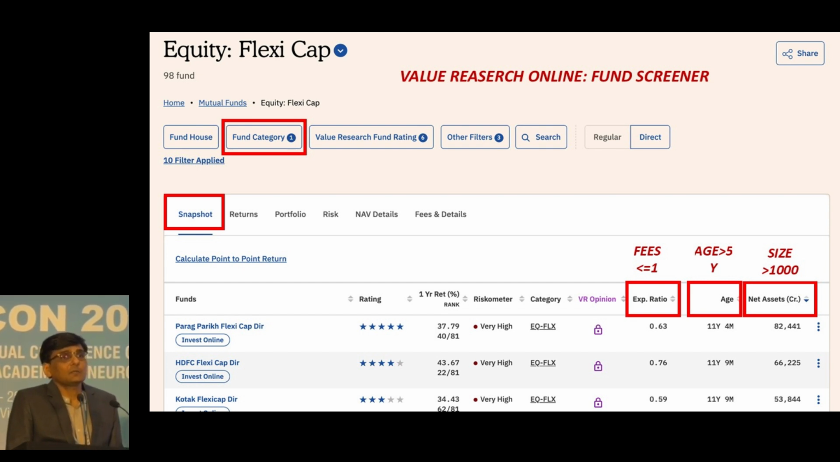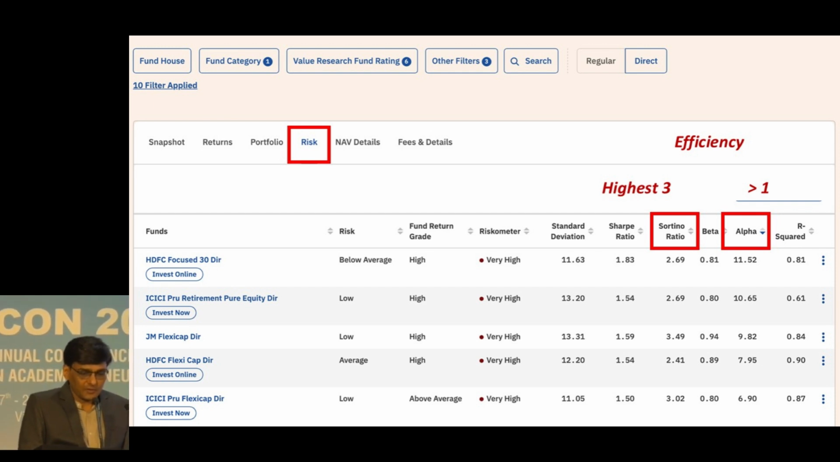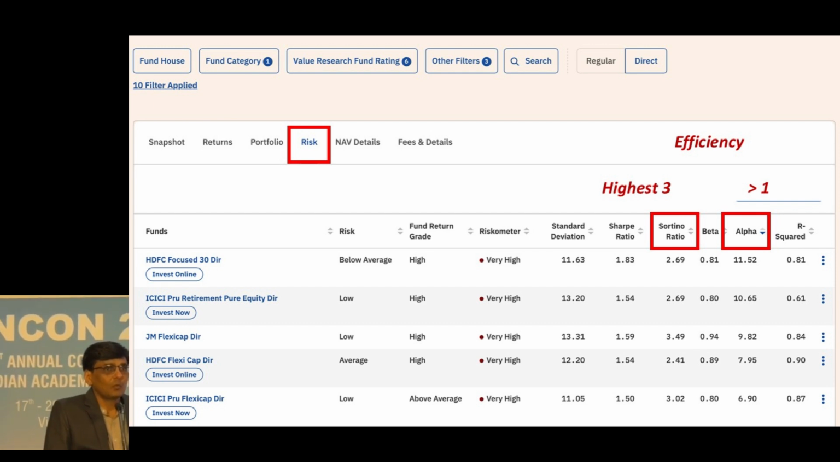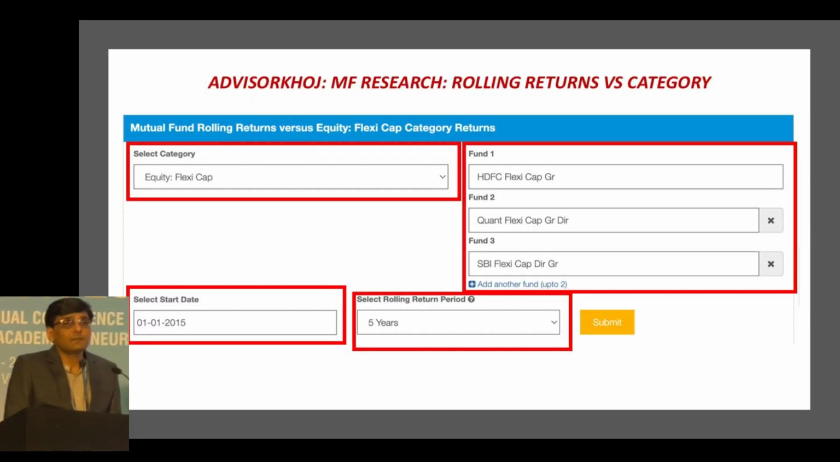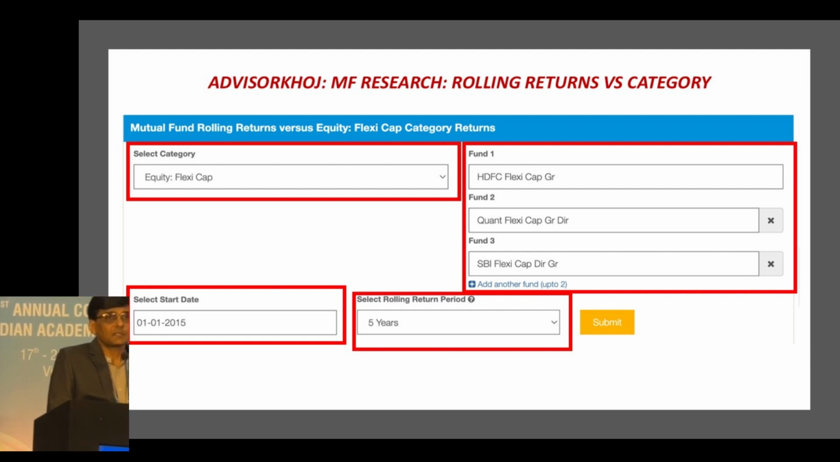Find the funds which have alpha of more than 1, and then from the remaining funds, just sort them from the highest to lowest Sortino ratio and select the top 3 funds. Once you have done this, go to the Advisorkhoj website. There is an MF research, rolling return versus category option.